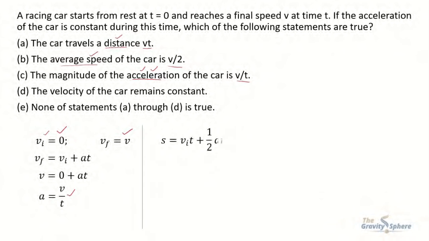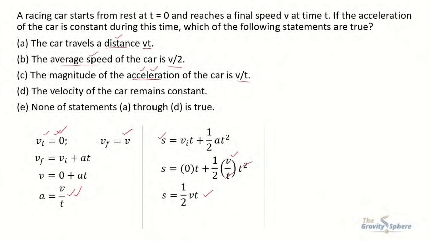Now the distance can be found by s equals Vi t plus half a t square. As Vi is equal to 0 and acceleration is v by t, put the values in this formula. We get s equals 0 multiplied by t plus 1 by 2 v by t in place of acceleration, and t square. Here the square of t is cancelled out with this t, and the final s becomes 1 by 2 vt. This is the formula for distance.